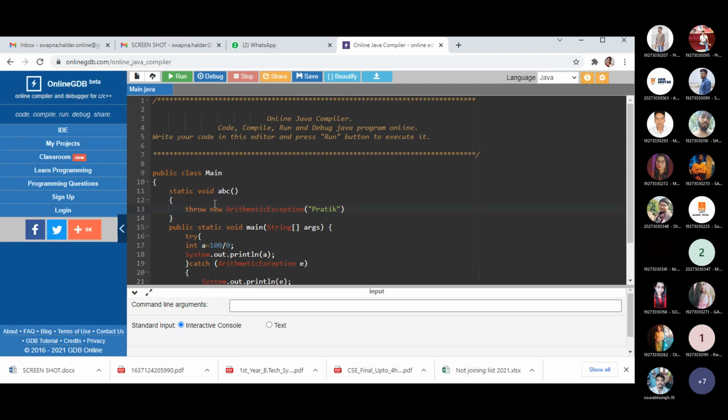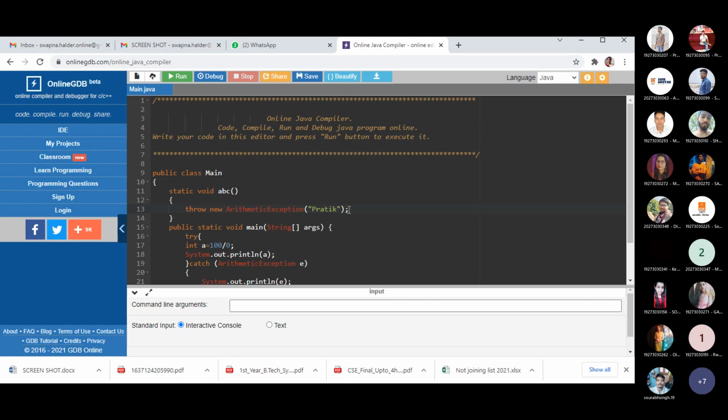After that, since you are creating a new object, you need to use this new keyword. Then you need to mention here what type of exception you are creating. Here I am just using the same exception, that is ArithmeticException. And after that, this is the syntax that you need to provide the description of that type of exception. Here I am writing down the name, that is Potik. Okay, clear?